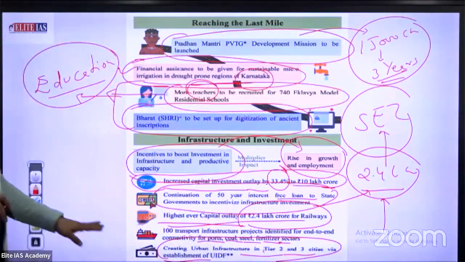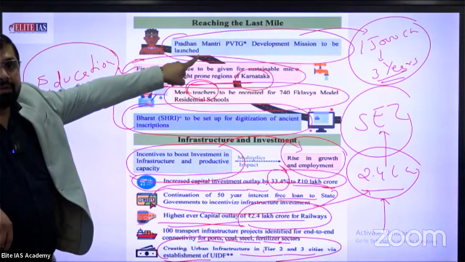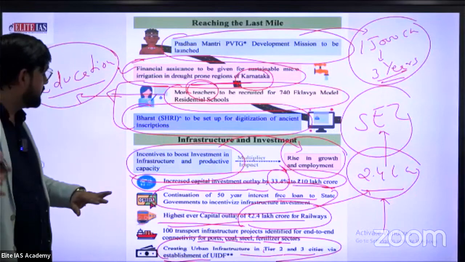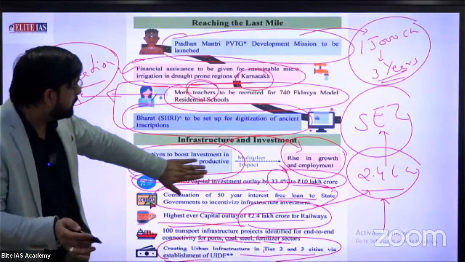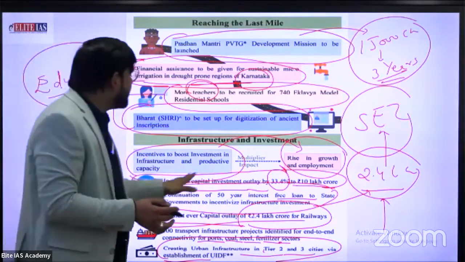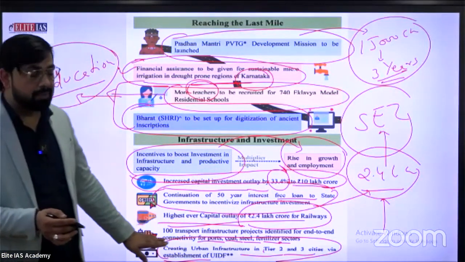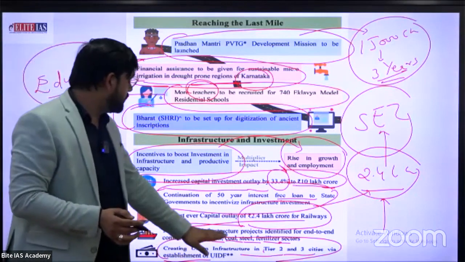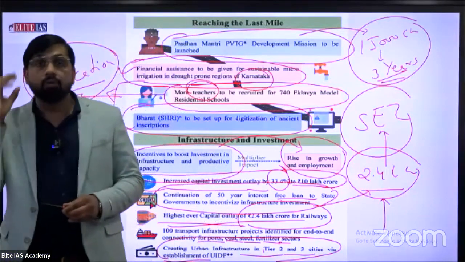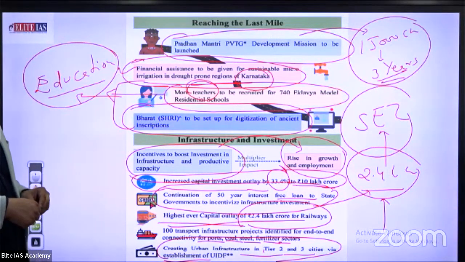This is not so important for you, but in this PDF, first, what is PVTG? What is the main basis of PVTG? This one is your homework. Second, what is the Shri scheme? Third, what about the outlay of 33.4%? What is the main purpose, and what is the main scheme to increase capital investment? What is the main motive of the government? And last is the logistics policy, to make strong connectivity and infrastructure. The government also announced 50 new airports in India. This is also an announcement of the Finance Ministry in the upcoming financial year budget.